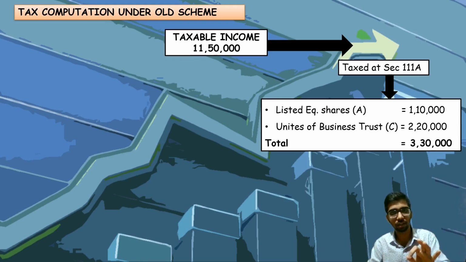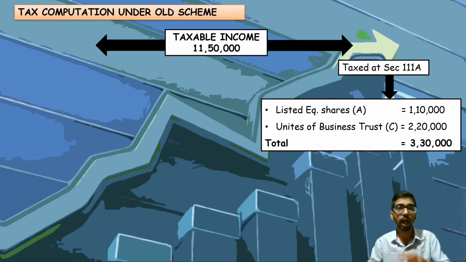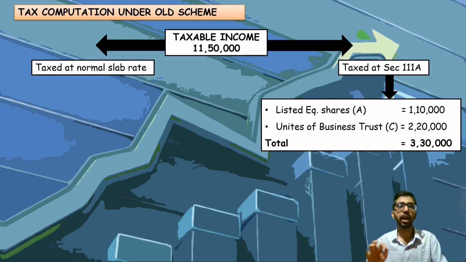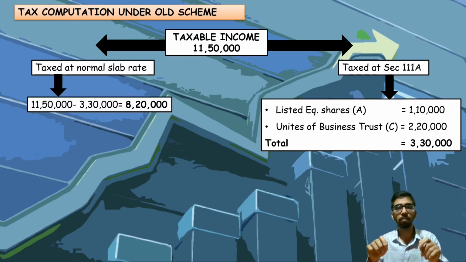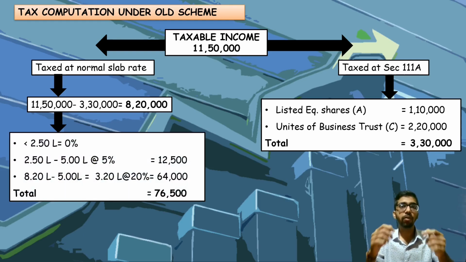Units of business trust where STT has been paid at the time of sale, that is 2,20,000. Total comes around 3,30,000. Other income, balance income, taxed at normal slab rate, that is 11,50,000 minus 3,30,000, which is 8,20,000. For the 8,20,000, normal slab rate will be applicable.